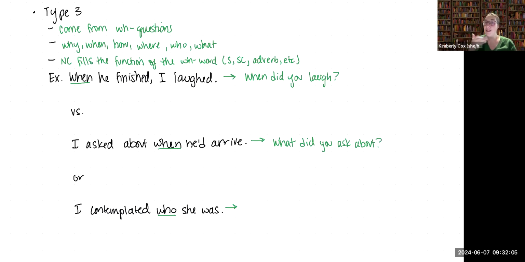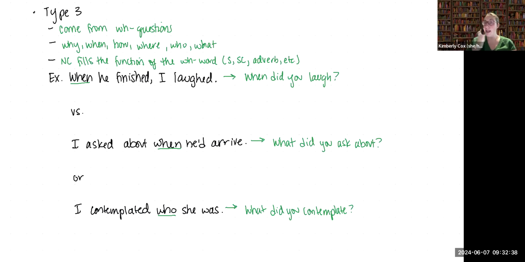Now, what you'll notice here that's quite interesting is when and what are different WH words. We will come back to that in just a second. I contemplated who she was. This could be a response to a question. What did you contemplate? Well, I contemplated who she was. Once again, you'll notice that we have who in the original sentence and what in the WH question.